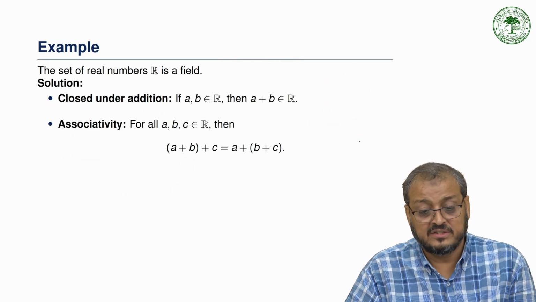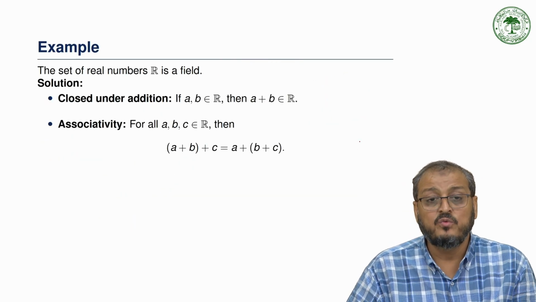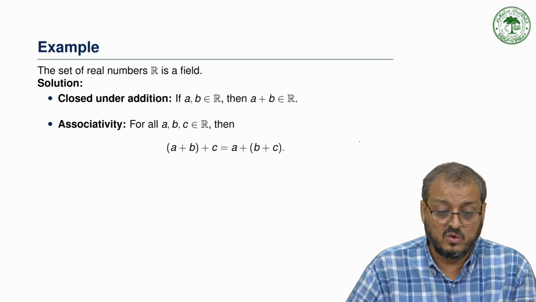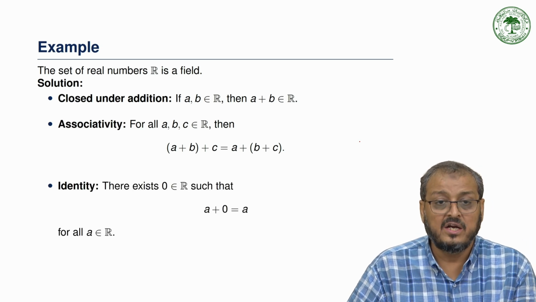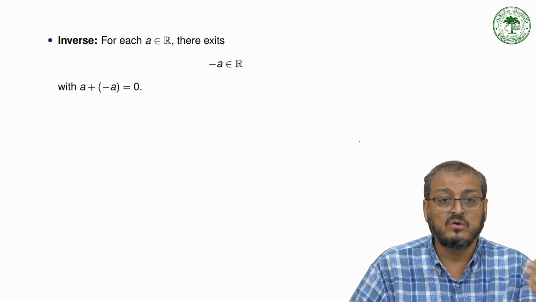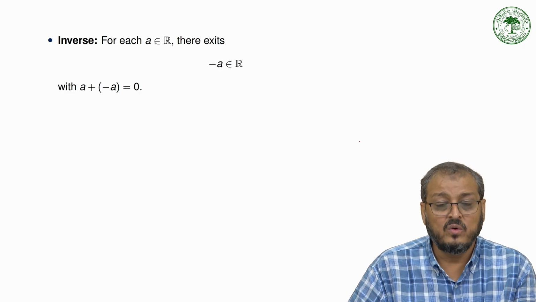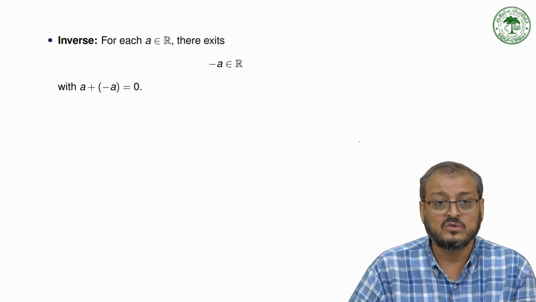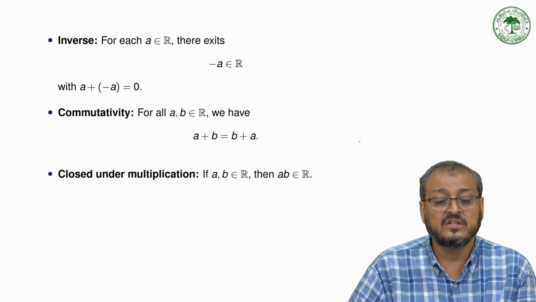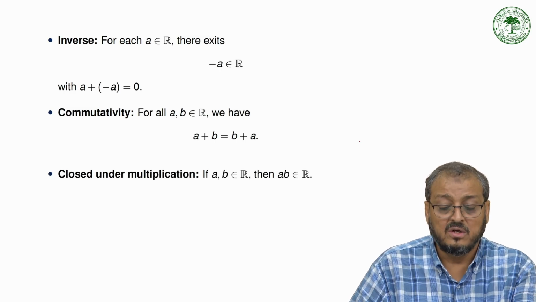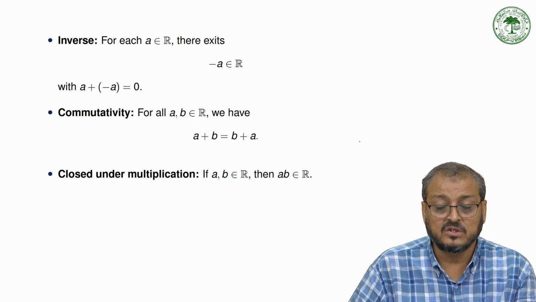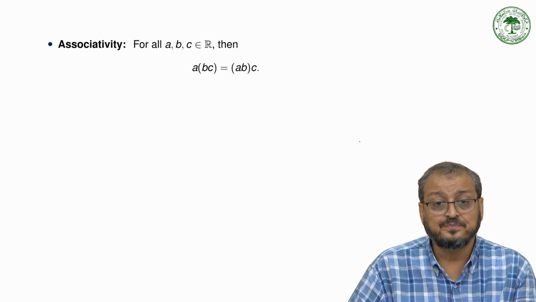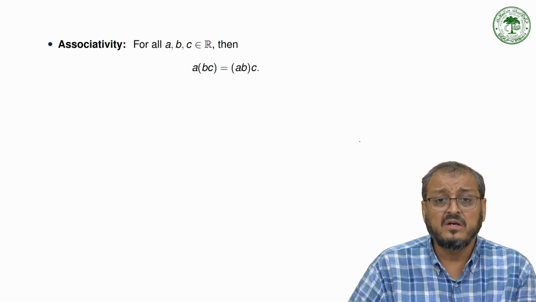So what we have to prove is that under addition it is closed and associative, and the identity element 0 is the additive identity. Each element has an inverse: if A is an element, then minus A is also, and the commutativity condition is also satisfied. Also the product of two real numbers is a real number, so it is closed under multiplication.